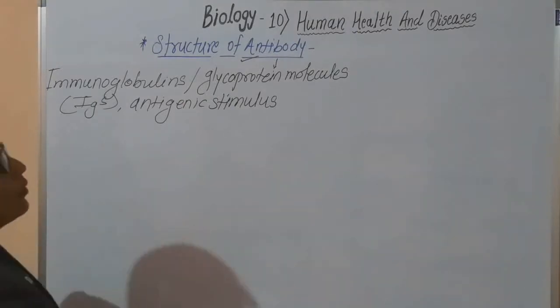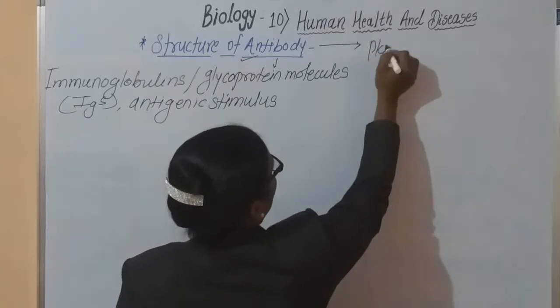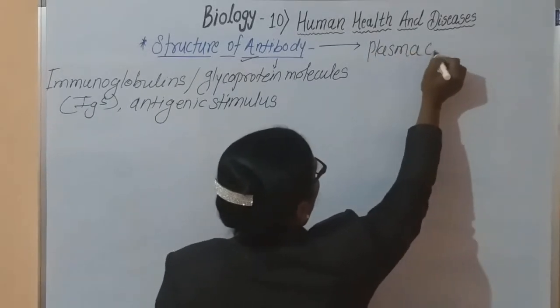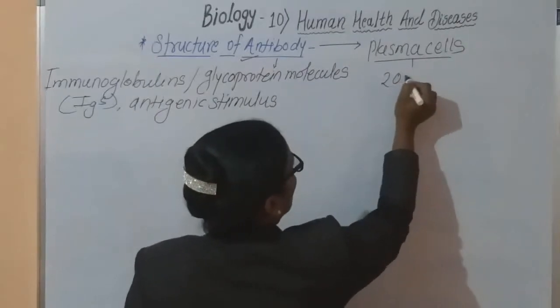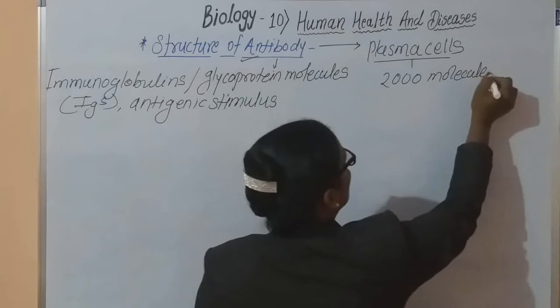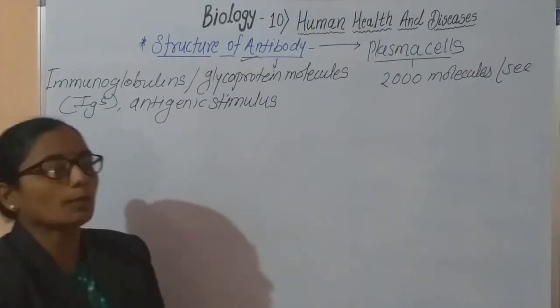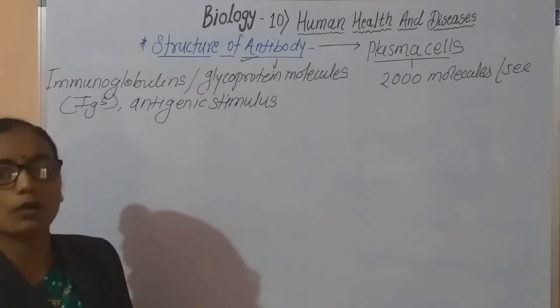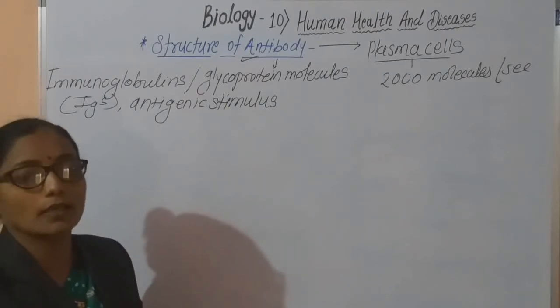These antibodies are produced in plasma cells. Plasma cells produce nearly 2000 molecules of immunoglobulins or antibodies per second in our human body.